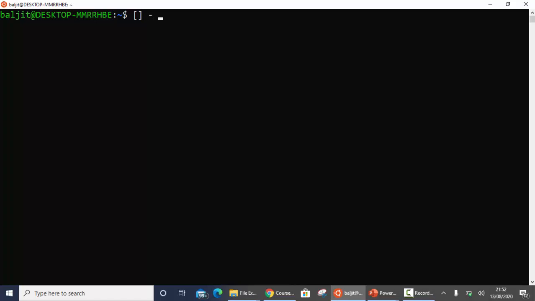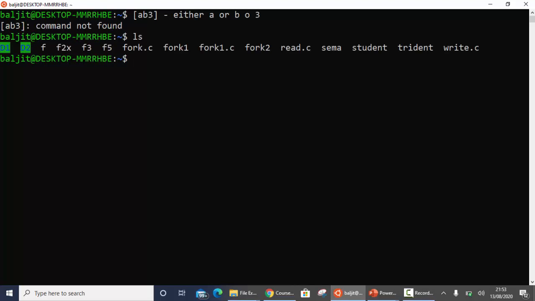Now sometimes you do not want exactly one character, any character or any number of characters, but you want to specify exactly the characters. For example, what I mean is you want to match A, B or 3. So this is going to match either A or B or 3. So what I want is I want to list all those files which start with F and the second character is either 2 or O. And then there can be any number of characters.